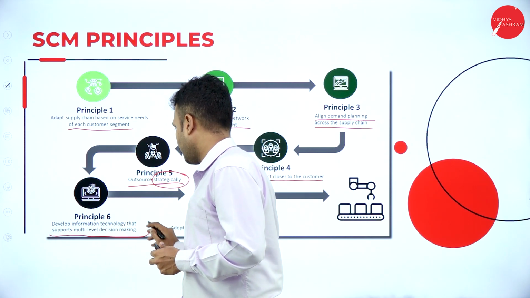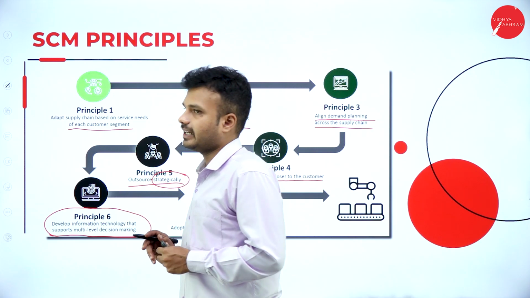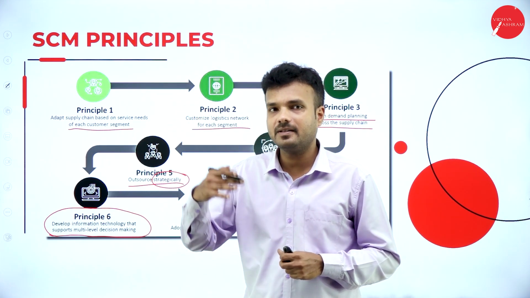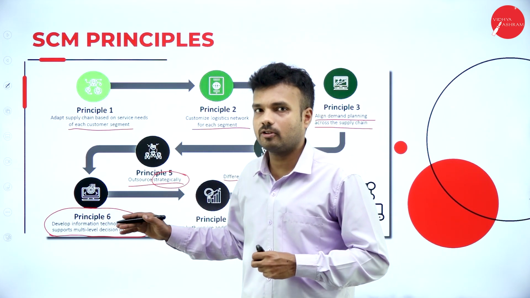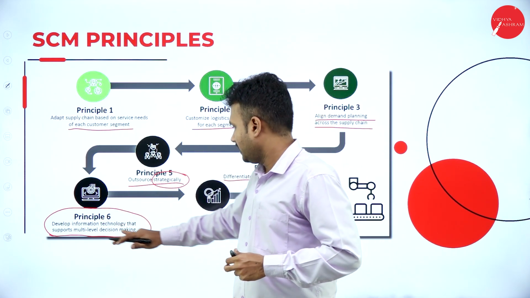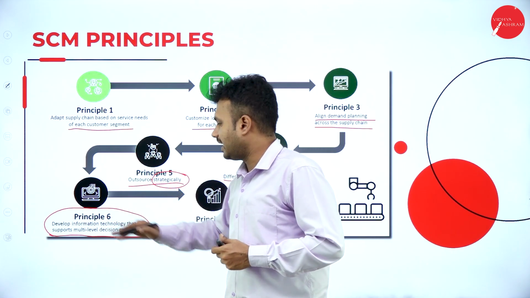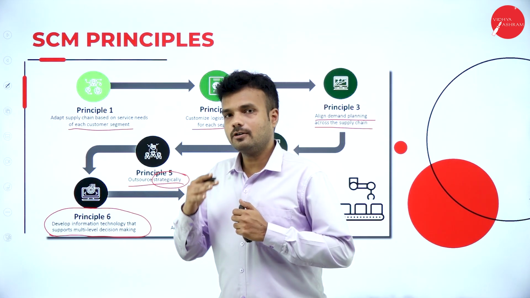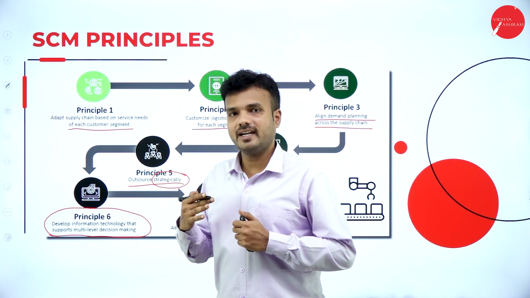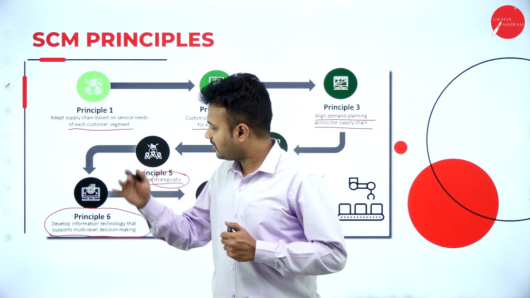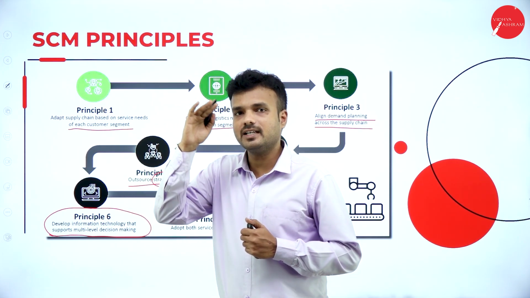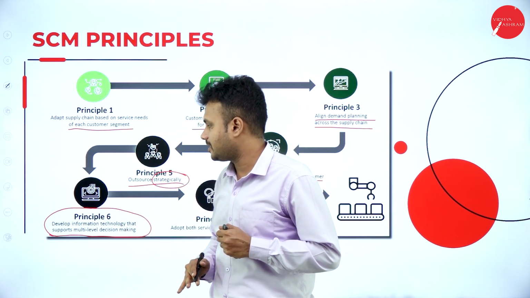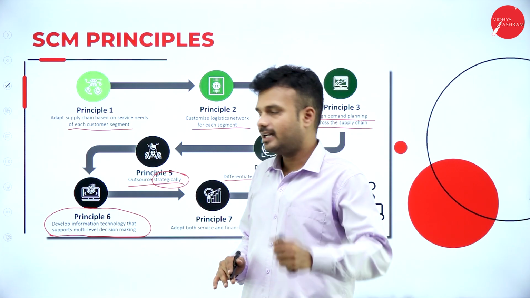So they have to develop what? The information technology in retailing. So we are supposed to study the information technology of retailing in depth in unit 5, that is information and technology in retailing, right? So here what are the things that they have to develop? The IT project must not be done in isolation, and also before the IT project, the business engagement must be done. So based on some criteria, by using some kind of strategy, this is the way we are supposed to manage the information and technology according to principle 6.